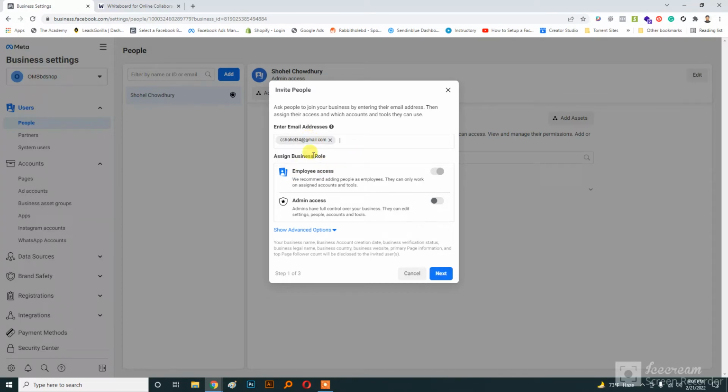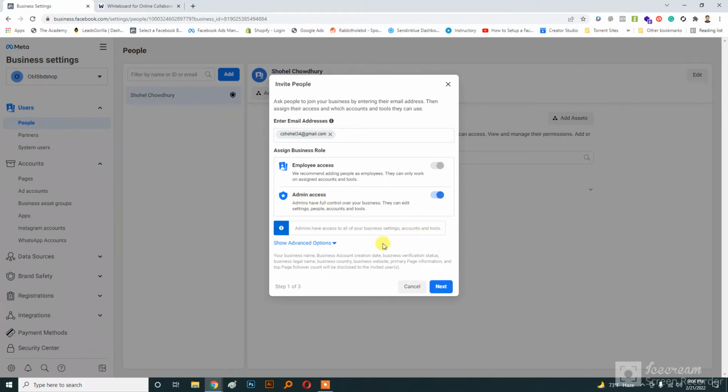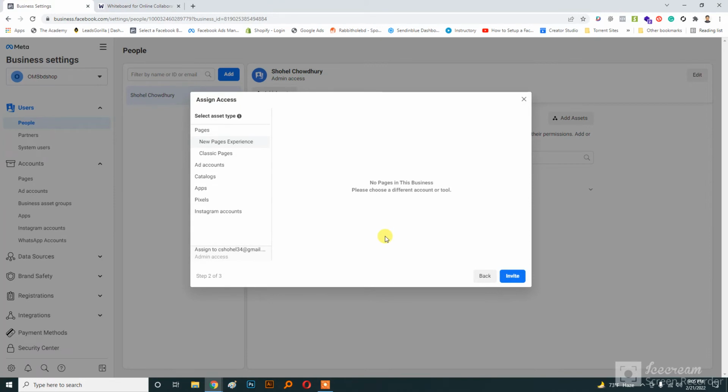this one, and I'm gonna allow admin access for this user so he can join my business manager account and then work on my assets. So then I'll click on admin access, I'll turn it on, and then I'll click next. And the next thing is you need to assign your Facebook page, your Facebook ad account, and other things in order to send him the access.